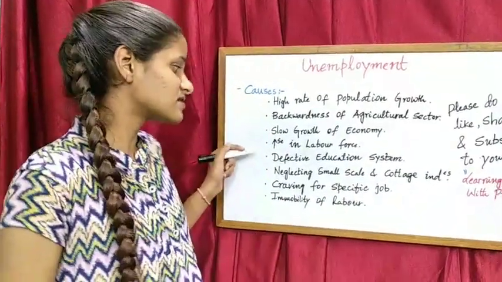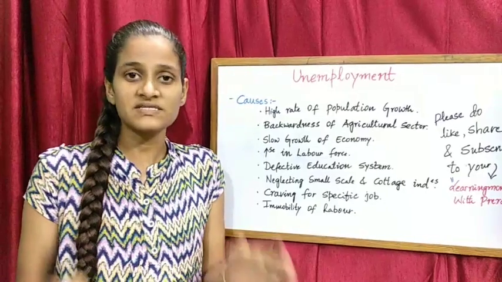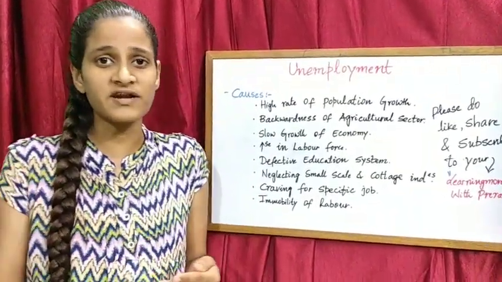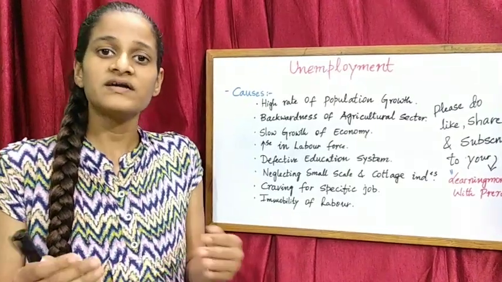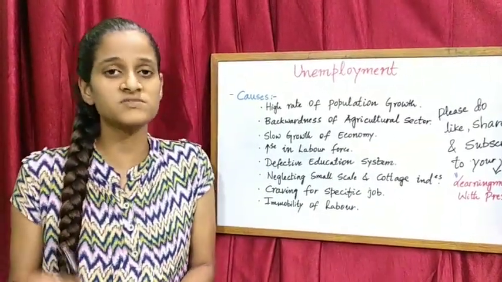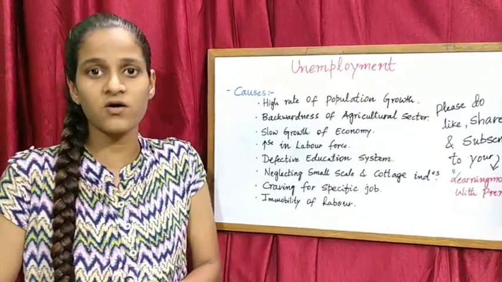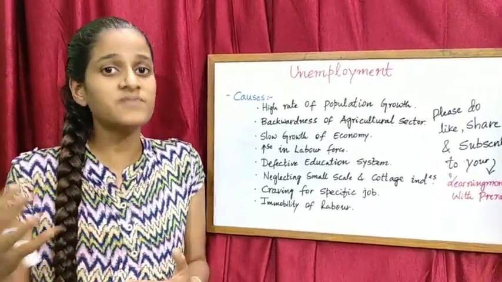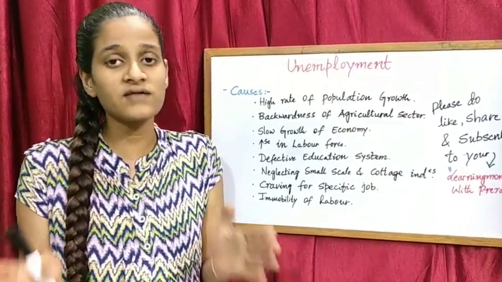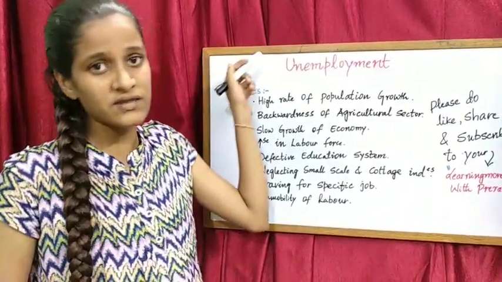Next point, defective education system. We can see that the education system followed by us is not friendly to the students. It is a failure of the education system, we can say. But the new education policy which was introduced by the Modi government recently can help the people. If it is implemented properly, we can make sure that people will not face the unemployment problem.